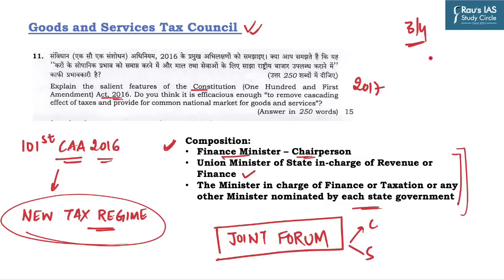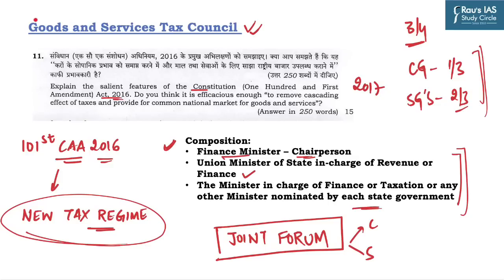And how are these votes being divided among the center and states? The vote of the central government will have a weightage of 1/3 of the total votes, and the weightage of state governments' votes is 2/3 of the total votes cast in the meeting. So these are the broad principles on which the GST Council works, and decisions are made by consensus. So it is more of a consultative and cooperative approach as compared to the traditional approach.